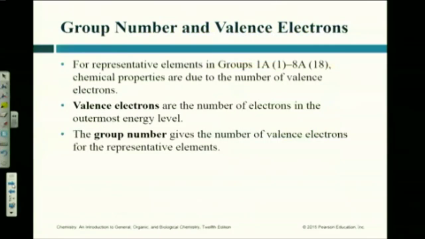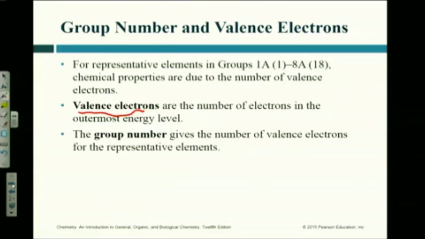So, we've already talked about this, right? Here's that term. Valence electrons. The number of electrons in the outermost energy level. So what we just did with those energy diagrams, the electrons in the highest energy level are called valence electrons. They are the ones that will eventually react. And if you look at the periodic table, that number agrees with the group number.